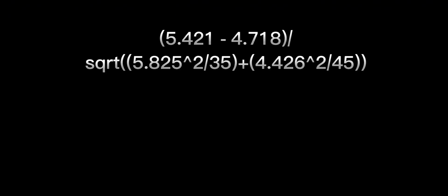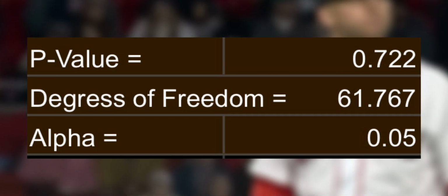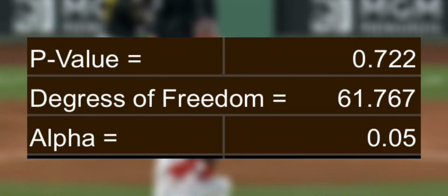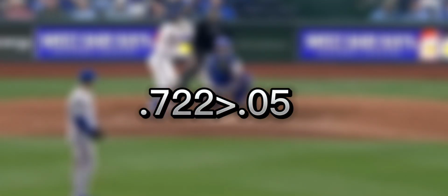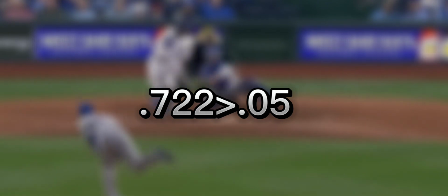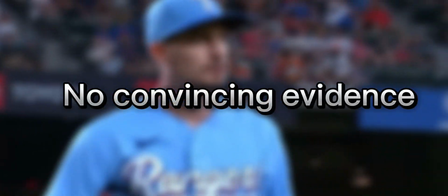This is how we calculated the test statistic of 0.593. The p-value we received from our test was 0.722, with the degrees of freedom at 61.767. We have our alpha set at 0.05. Since the p-value is greater than alpha, we failed to reject the null. There's not convincing evidence that mu1 is less than mu2. Our test showed that there was no convincing statistical evidence that faster pitchers have a lower ERA than slower pitchers.